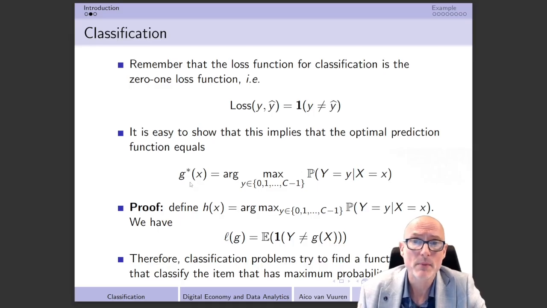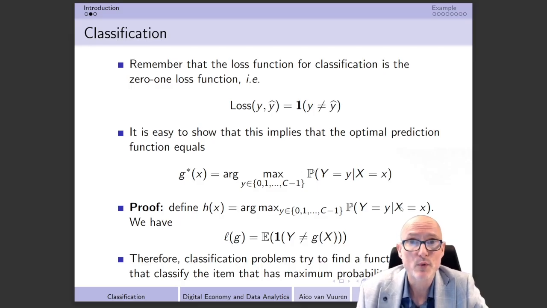I'm going to say a lot more about that later on, but the fact is that we still have to prove this. The proof goes along the same lines as the proof that we had in the continuous regression case. First of all, I have to define this function h(x) as simply being the right hand side of this function. So again, it's the argument that maximizes, with respect to the different classes, this conditional probability.